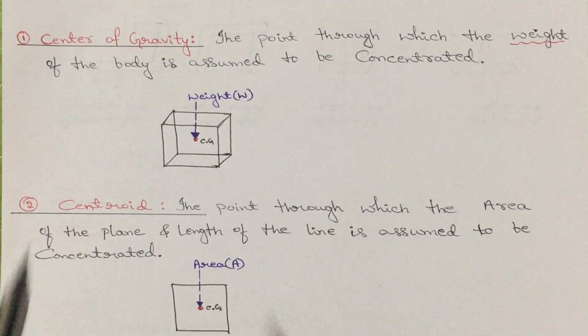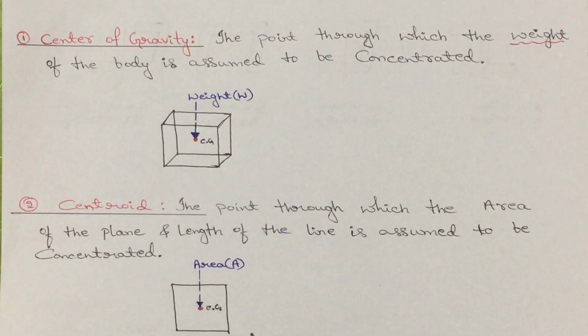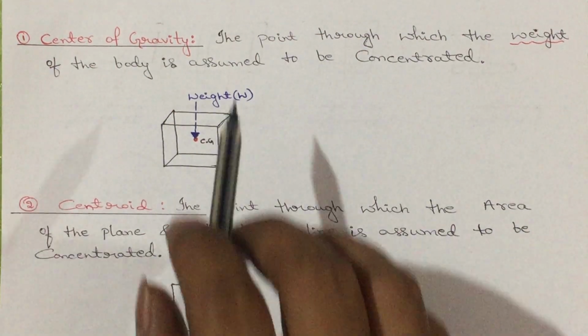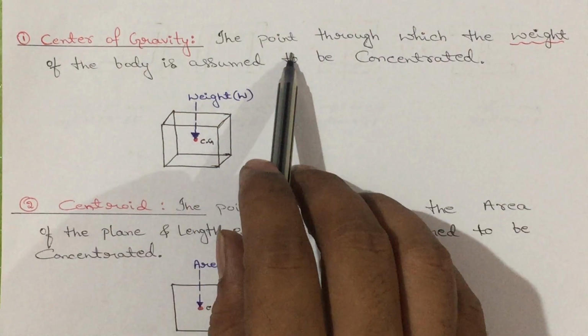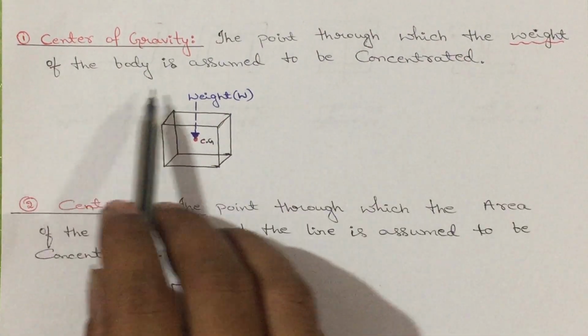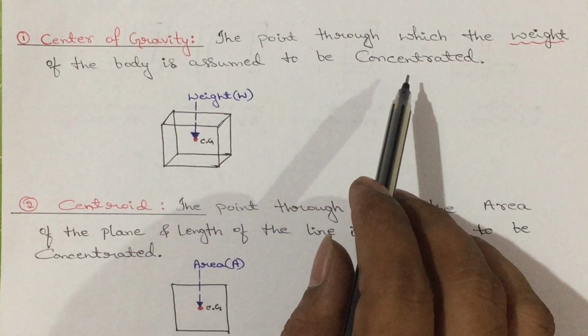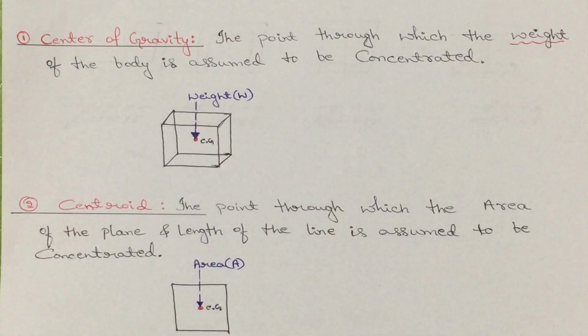Now, what do you mean by center of gravity? We also call that one as CG, which can be defined as the point through which the weight of the body is assumed to be concentrated is known as center of gravity.